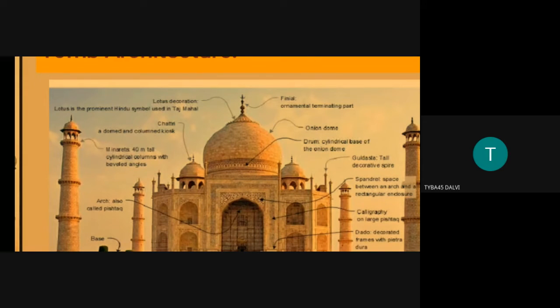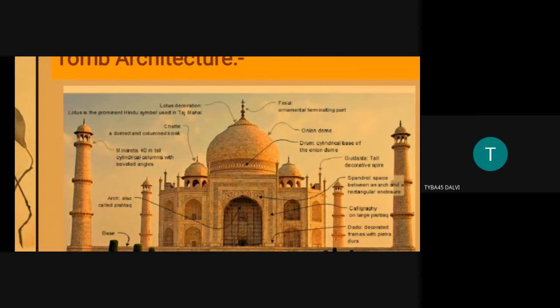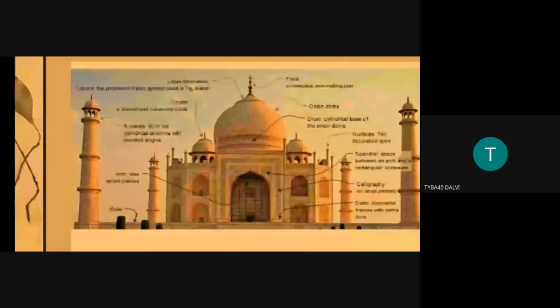Merlons are an important architectural ornament of medieval architecture. Then you see that on the left hand side and the right hand side, there are two chhatris. Chhatris, you see again, show a kind of Hindu influence. Chhatris are basically domed and columned kiosks.